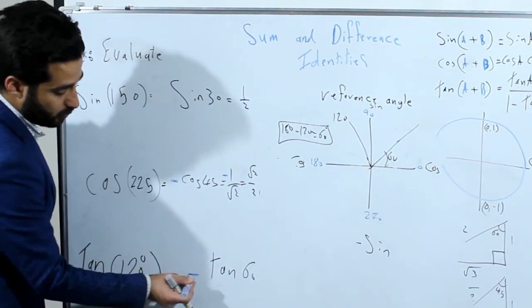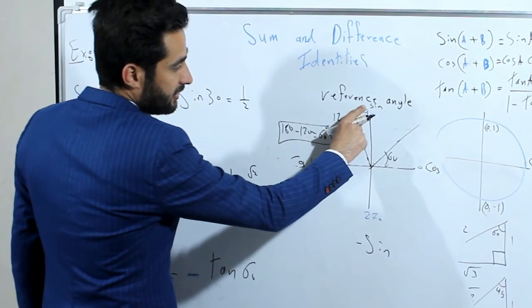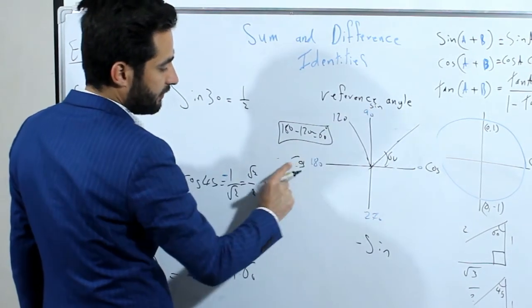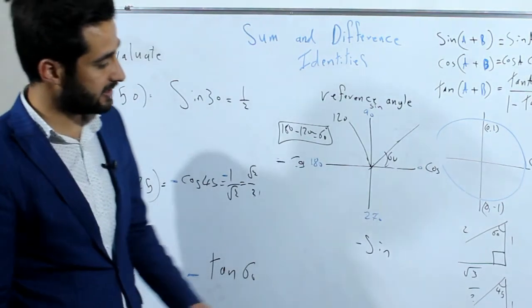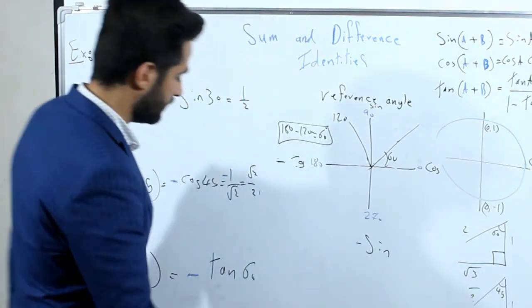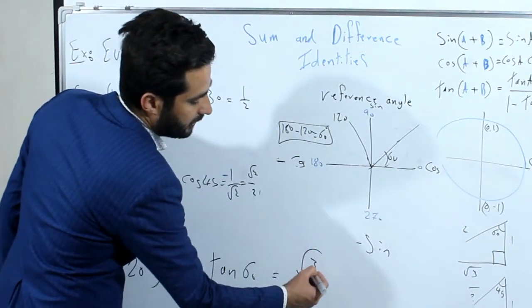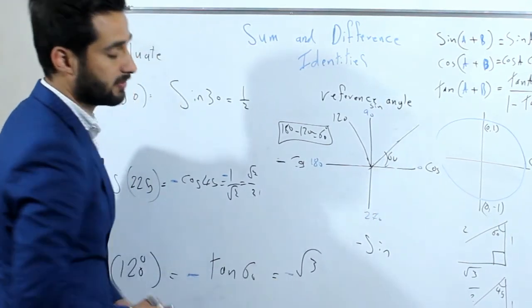Why? Because in 120, in this angle, tan is negative, because tan is equal to sine over cosine. Positive divided by negative is negative. So tan 60 is equal to square root of 3 over 1, which is square root of 3, but we have to write down this minus again.